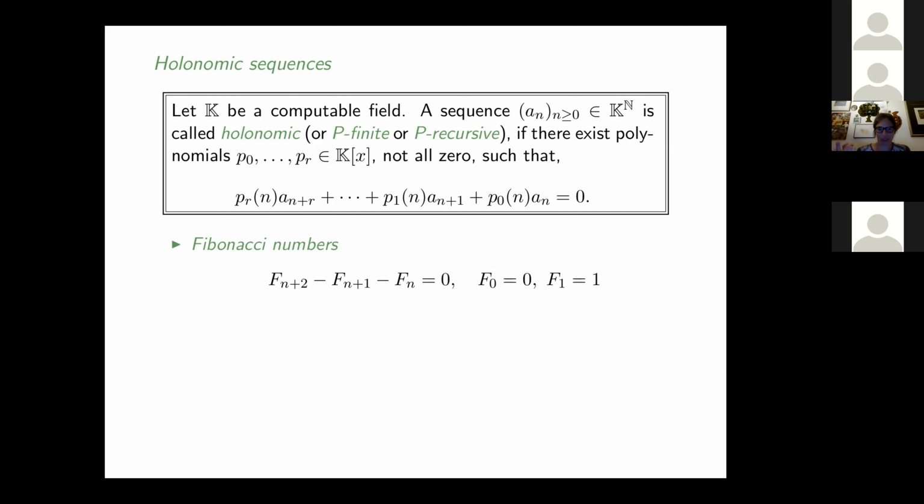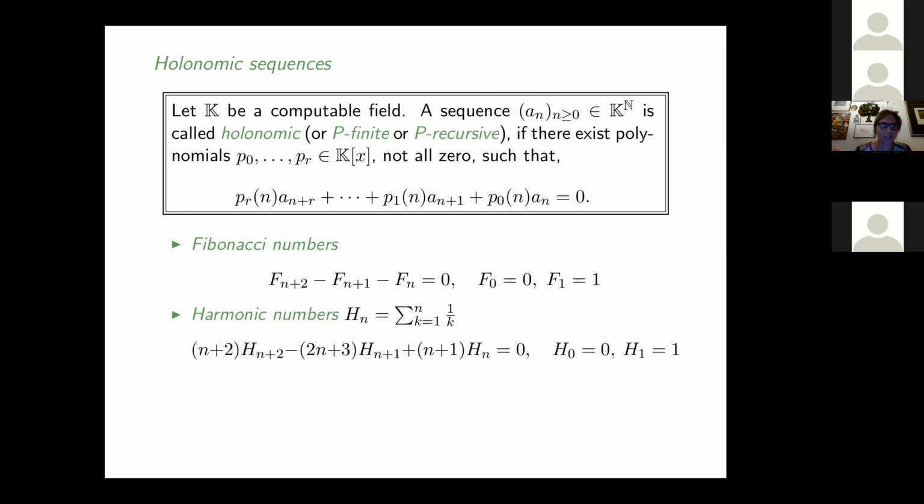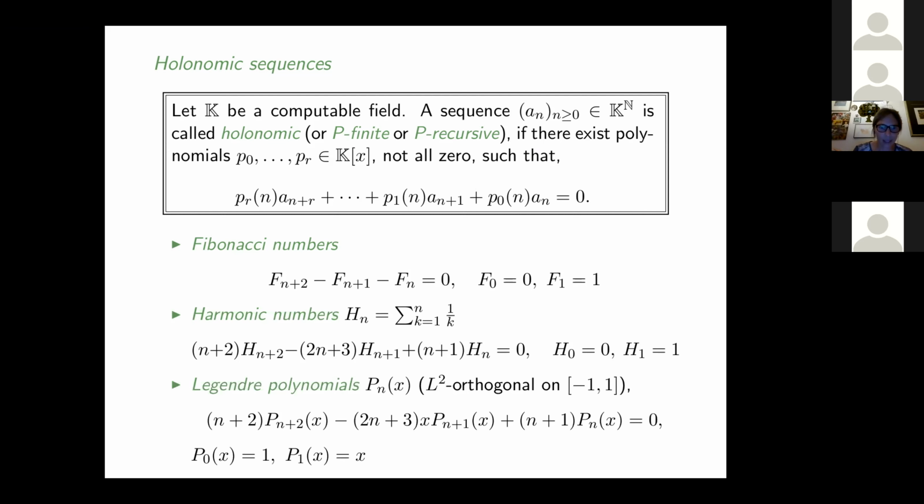The factorials that Lewis showed, they have recurrences of this type also, so they are P finite. Or the harmonic numbers, for instance, they satisfy this recurrence relation. And another example, Legendre polynomials, they are also P finite. So here now the coefficients also have a dependence on this continuous parameter x.